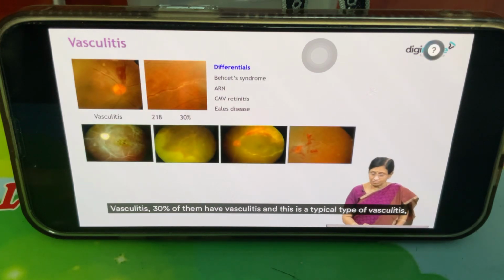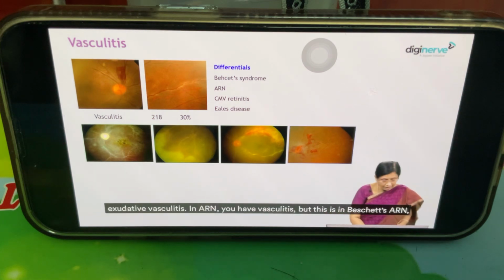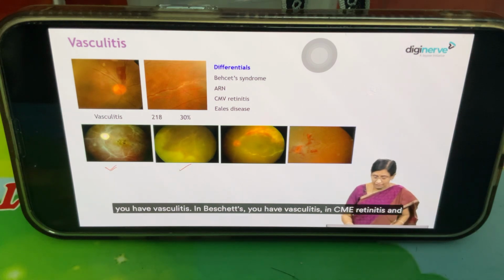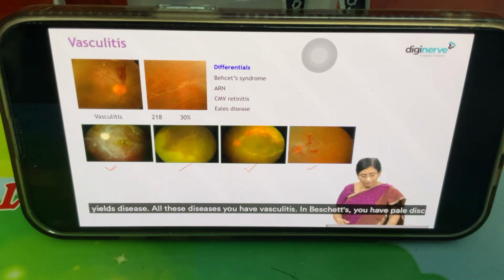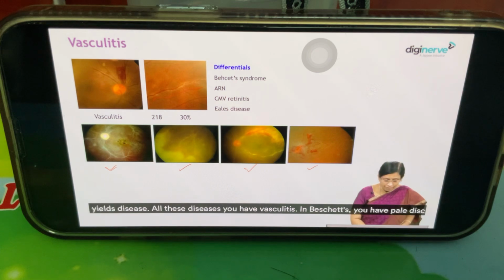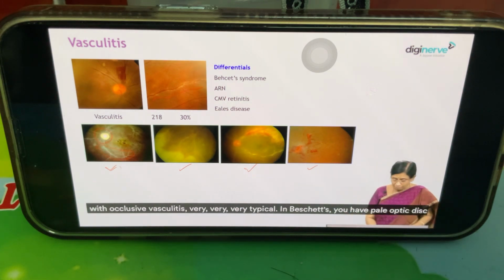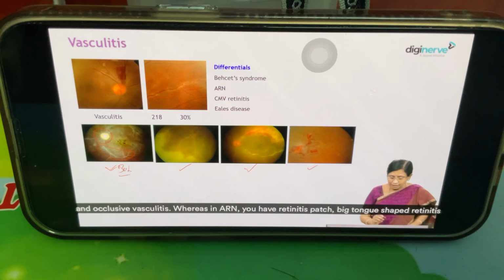30% of them have vasculitis, and this is a typical exudative vasculitis. In ARN, you have vasculitis. In Behçet's, you have vasculitis. In CMV retinitis and Eales disease, all these diseases, you have vasculitis. In Behçet's, you have a pale disc with occlusive vasculitis. Very, very typical. In Behçet's, you have a pale optic disc and occlusive vasculitis.